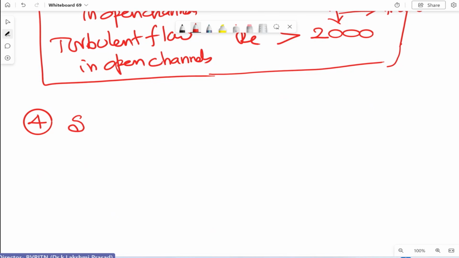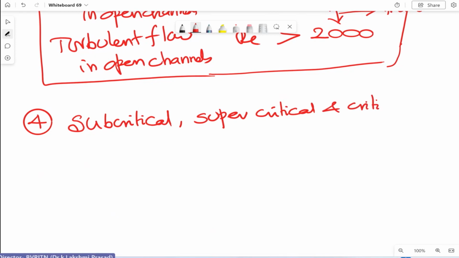What is important in open channels is the last one. Points 1 and 3 are not so important, because we always study steady flow only, with respect to time. Third is only to remember what Reynolds number is and what the values are. But the most important things in open channel flow are number two, uniform flow and non-uniform flow, and the last one, subcritical, supercritical, and critical flow. This is very, very important. Again, we will study this as a complete topic.